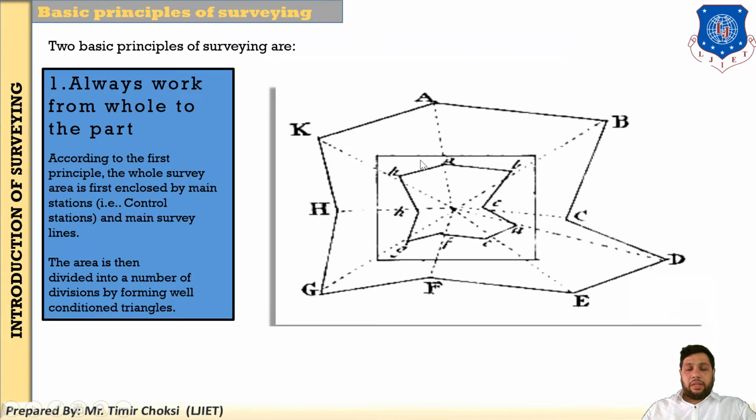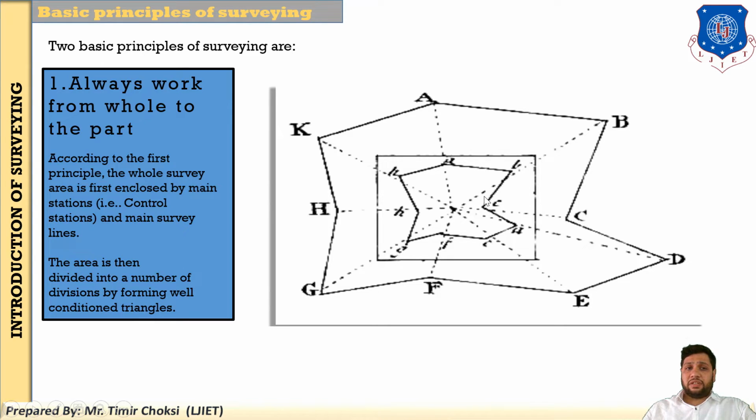Now next, this is the basic principle of surveying. You have already studied it in the basic civil engineering subject. First principle: always work from whole to the part. Here clearly seen, the area is larger, and you do not survey directly like this. You work from whole to the part, not the part to the whole.